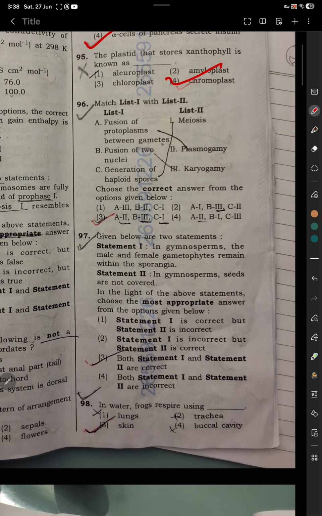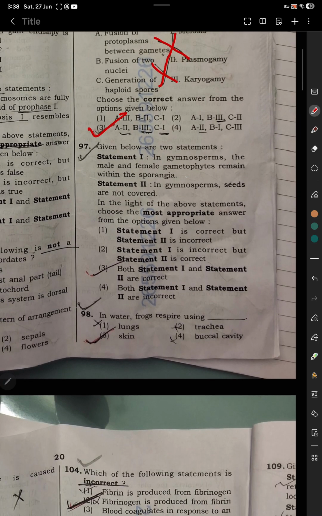Question number 96 is match the following. So option number 3 is correct: A2, B3 and C1. So question number 97. Given below are two statements, statement 1 and statement 2. Statement 1: in gymnosperms the male and female gametophytes remain within the sporangia. So this statement is correct. And statement number 2: in gymnosperms seeds are not covered. This statement is also correct. So option number 3 is correct.